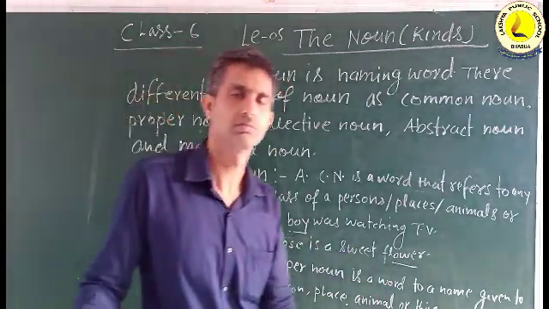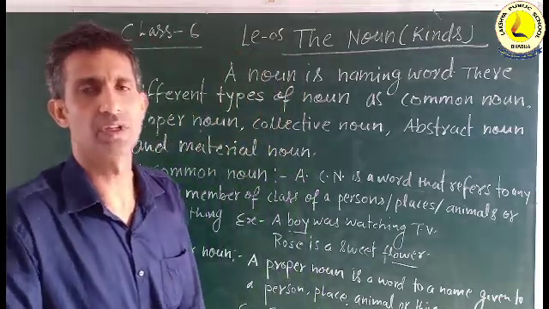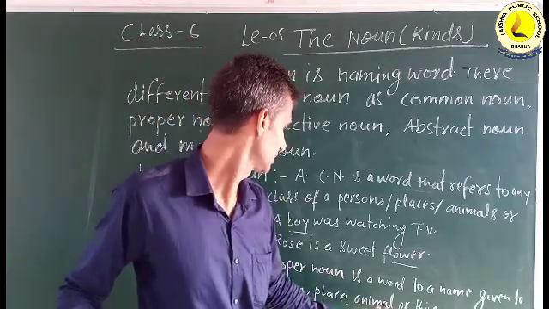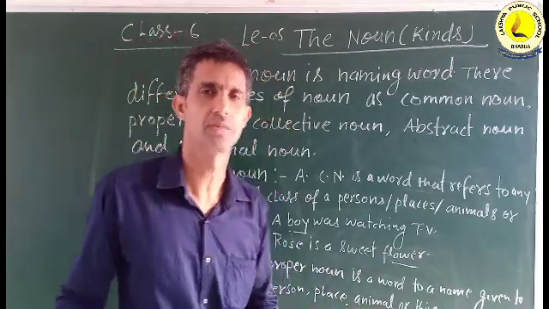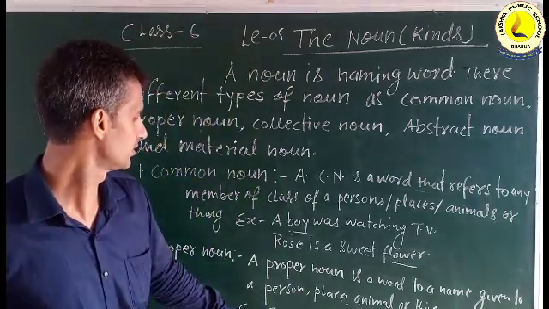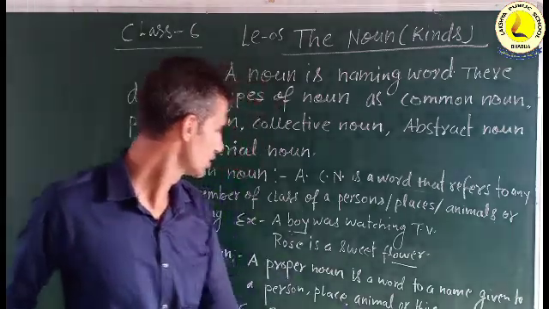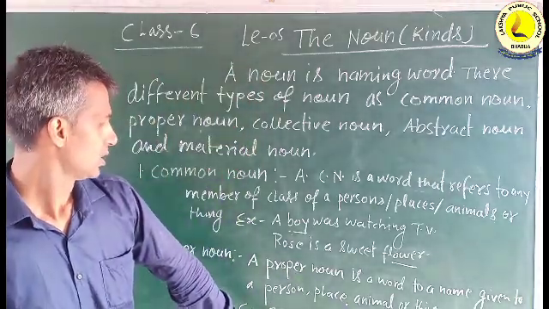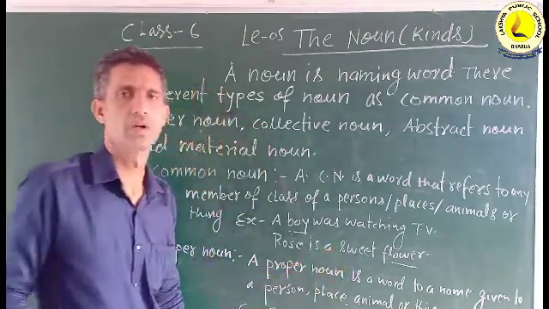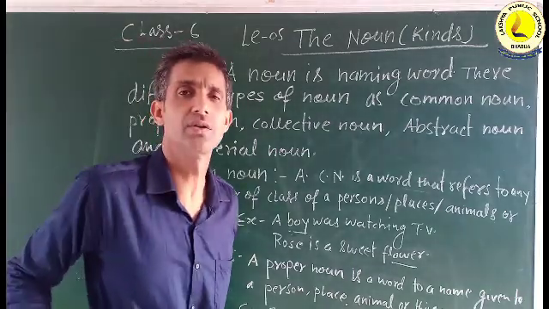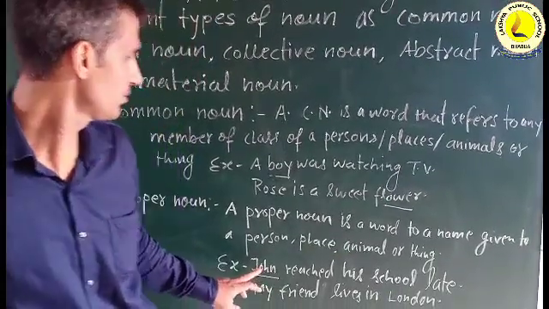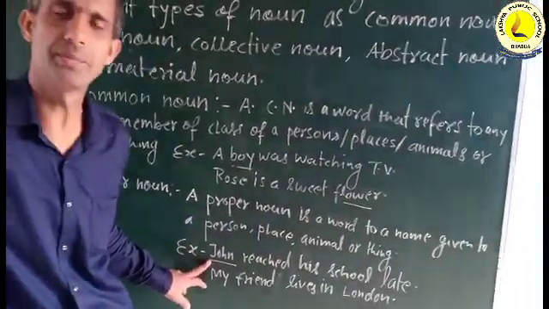And proper noun. You know that a proper noun is a word which is the name given to a person, place, animal or thing. It is a particular name of any kind of person, place, animal or thing. If we see an example, John reached his school late. So here John is a proper noun, which is the name given to a particular boy whose name is John. So John will be a proper noun.